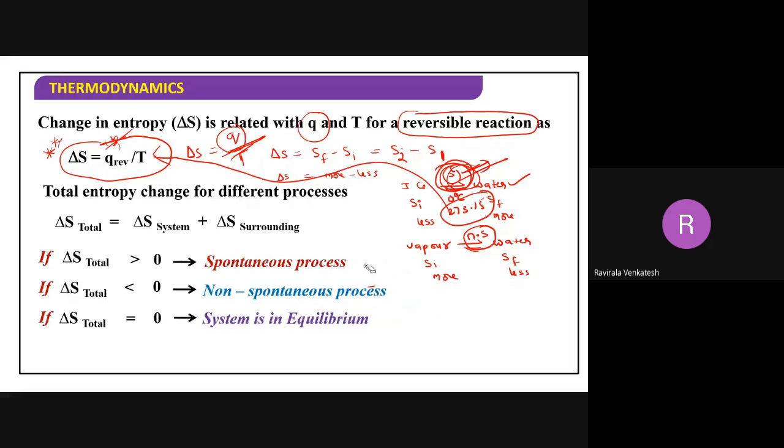This is very important for you from the examination point of view. Greater than 0 means positive value. Less than 0 means negative value. Based upon these, we can explain the spontaneity of the reaction by measuring the total entropy. We can say whether the reaction is spontaneous, non-spontaneous, or in equilibrium. We can easily explain.